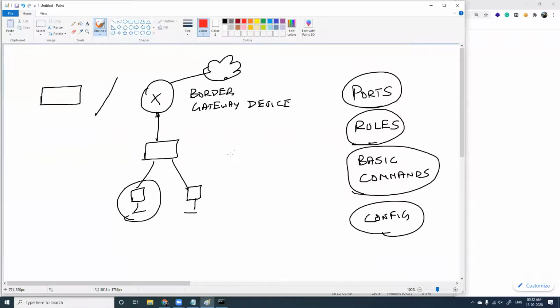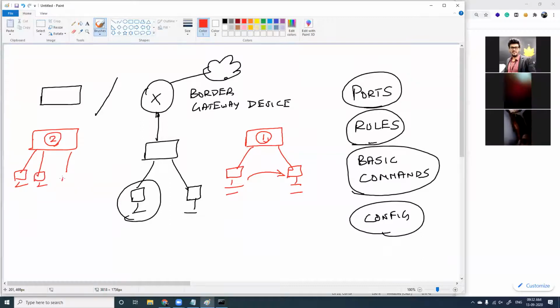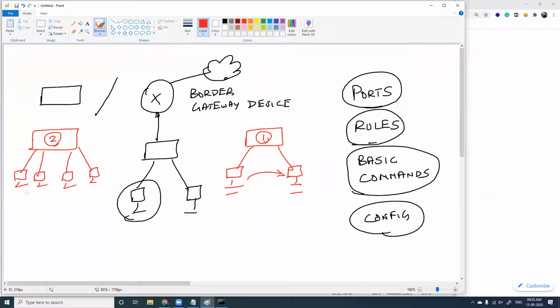Last time, you took a switch and connected two computers. This was your first assignment. You assigned IP addresses and then tried to ping from one computer to the other. The second assignment, with the switch, was to categorize into different departments, so this is sales and this is HR. When a company has different departments and doesn't want one department to ping the other, we went for subnetting, and you have done this. Now we are going one step ahead.